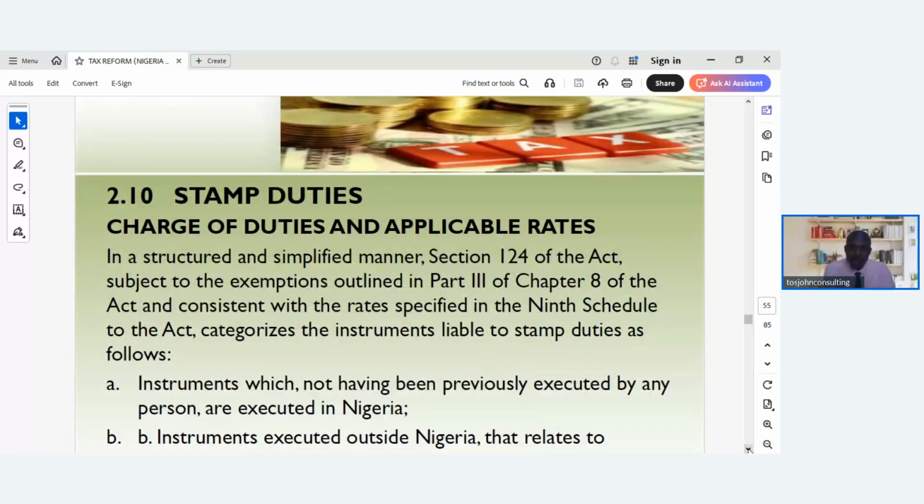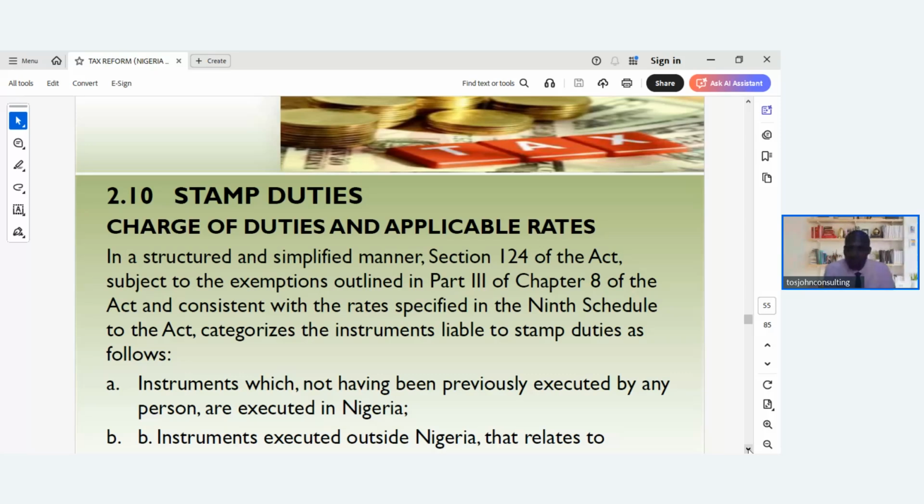So we move quickly to stamp duties. Charge of duties and applicable rates. Stamp duties are the duties paid on official and business documents under the Stamp Duty Act, under this NTA. In a structured and simplified manner, Section 124 of the Act, subject to the exemptions outlined in Part 3 of Chapter 8 of the Act and consistent with the rates specified in the 9th Schedule to the Act, categorizes the instruments liable to stamp duties as follows.